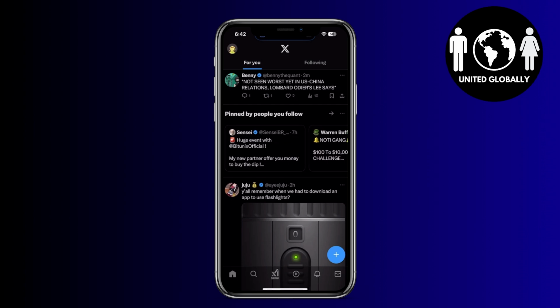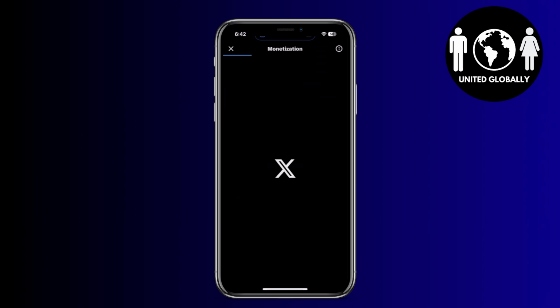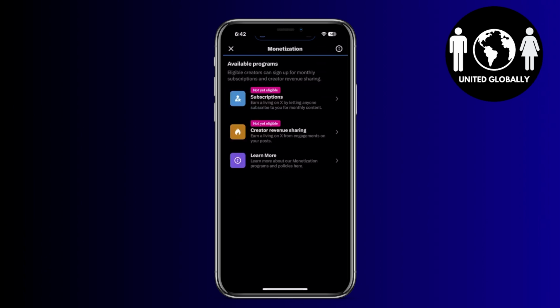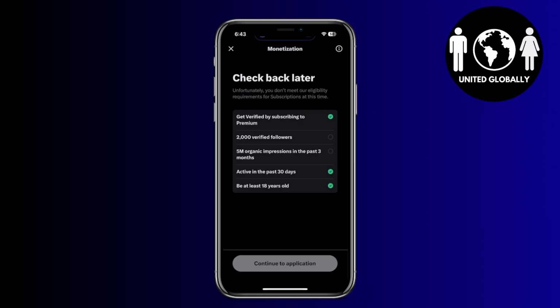Now, head over, slide to the right, and click on Monetization right here under Spaces. Now, when you do that, it should load up the available programs for what you're eligible for. Now, click subscriptions, and you could earn a living basically by having people subscribe to you with premium.